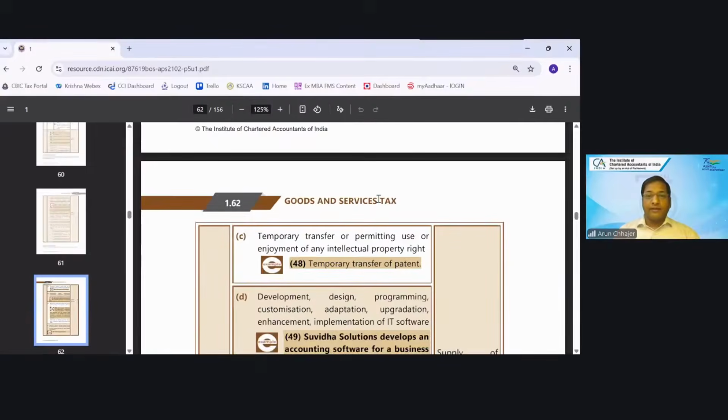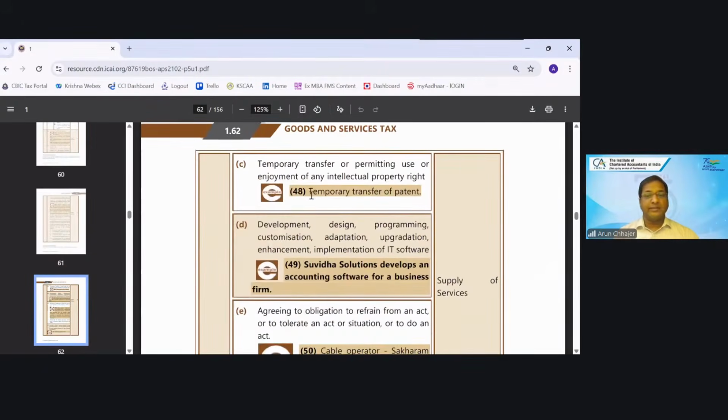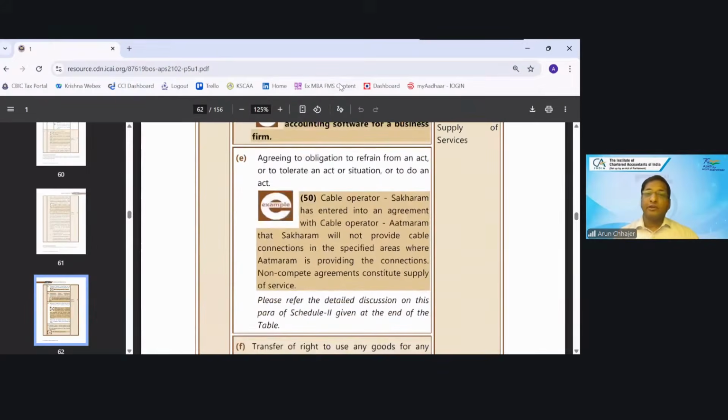So temporary transfer or permitting the use of intellectual property right, yes, it will be supply of service. Development, design, programming for IT software, again it is a supply of service. Because of the time, I am not reading that circular, but I would suggest you must read Circular 178 that has been given. Agreeing to the obligation to refrain from an act, or to tolerate an act or situation, or to do an act will be supply of service.